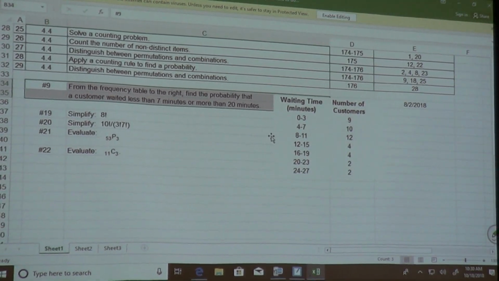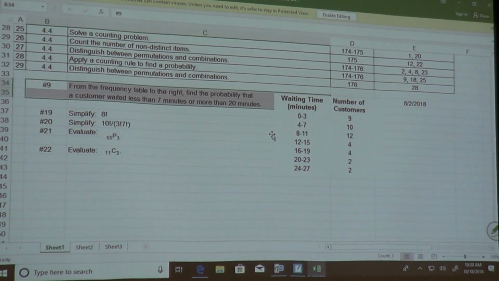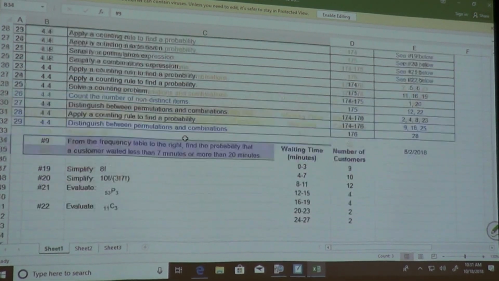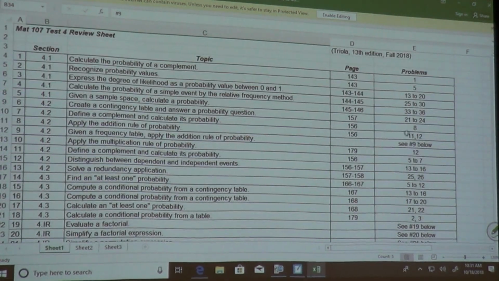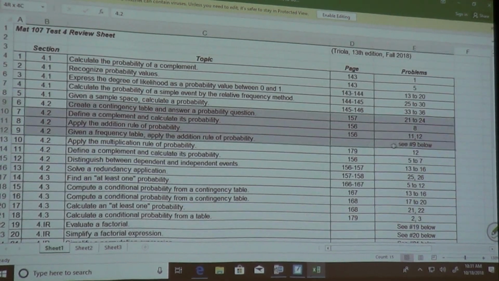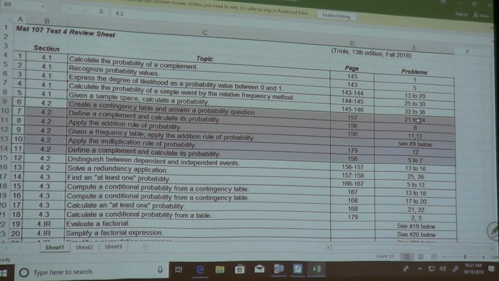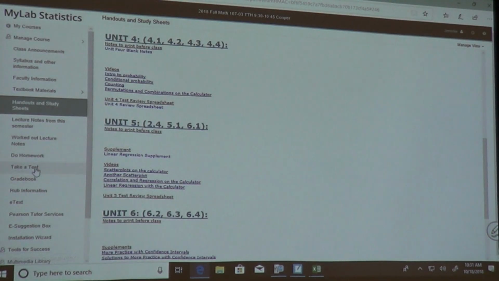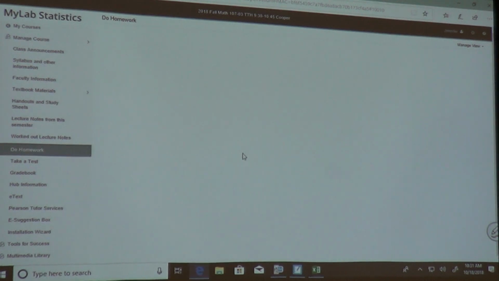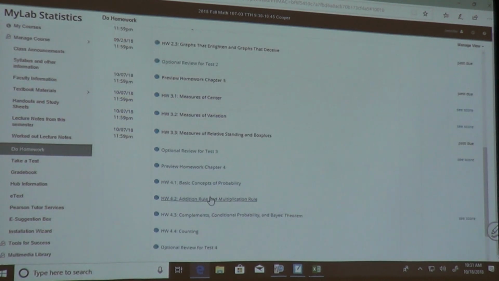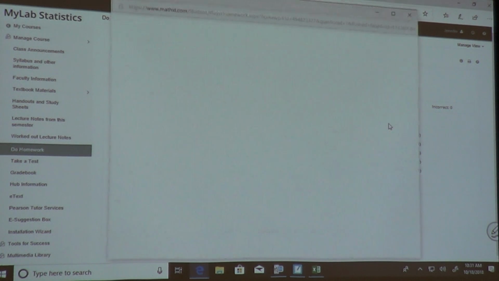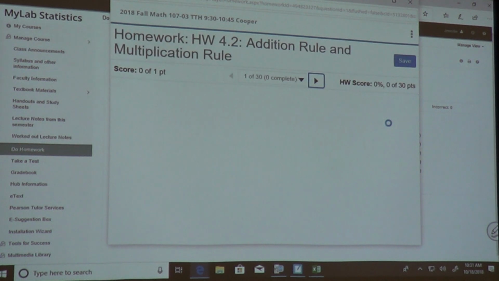There's your answer. Okay, so that takes care of number 9 below. Now, if we look at the ones that I listed over here under 4.2, and I just wrote the numbers off to the side. If I go to the homework, and I go in 4.2 homework, hopefully, you've got 30 questions out there, but this will hopefully kind of ease your fears a little bit.